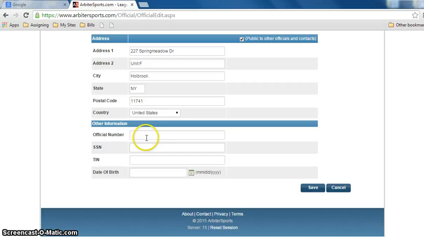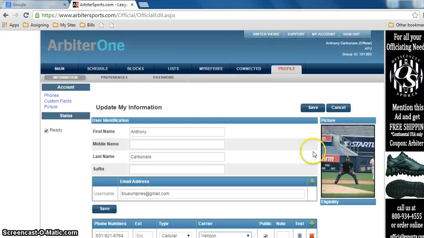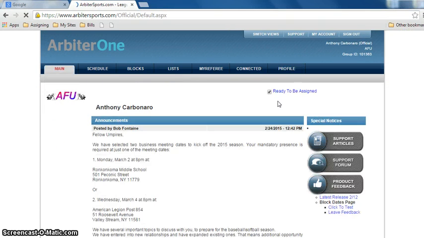Now, your official number, you don't have one. Your SSN, we don't need it. We're going to get it from you anyway. And all this stuff is irrelevant. Okay? As long as you have your name, email, cell phone, and regular address, you will be fine. After you do that, you can also throw a picture of yourself in there if you'd like. After you have all that in there, again, making sure that that ready box is clicked, you're going to save the information.